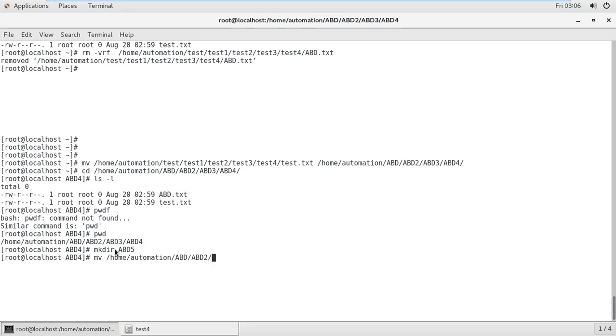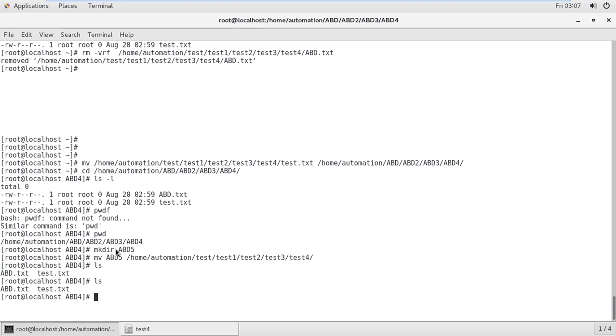I know I am in abd4, but for a better purpose I'm using a relative path only for this mv command, for understanding purposes. mv abd5, where you need to move it: taste. Again the ls command. Here it's showing that abd5 is moved.